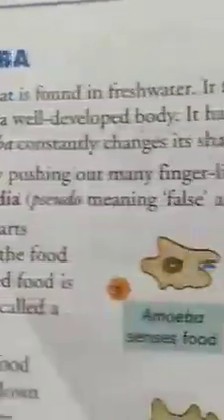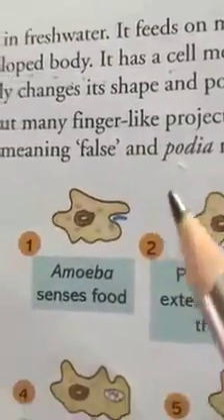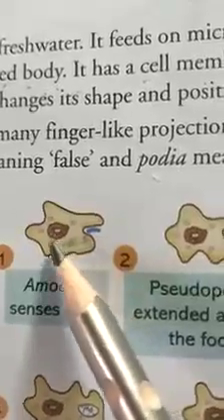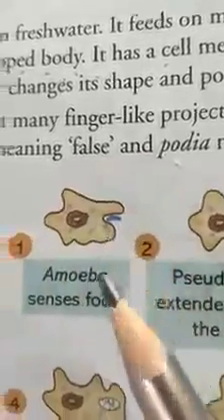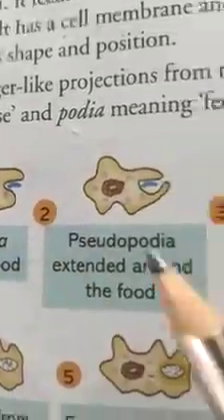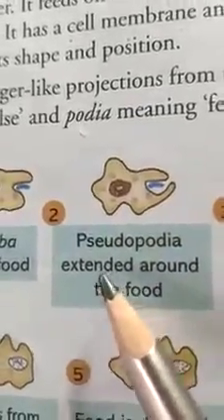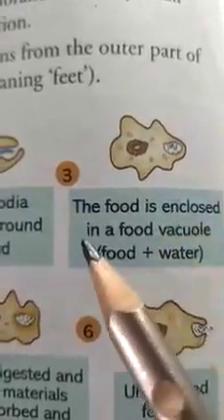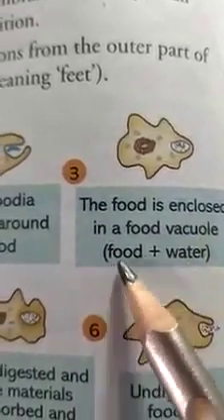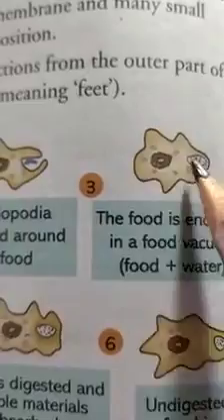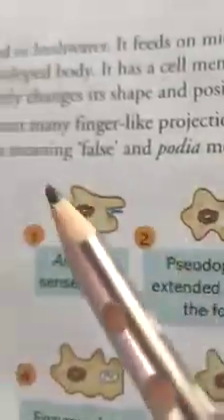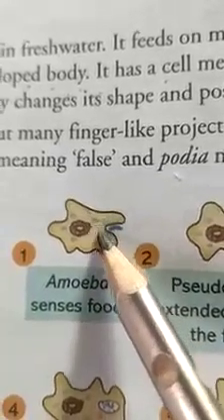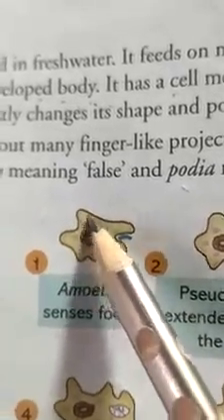Dear students, I will show you what is the vacuole and what is cytoplasm. As you see here, amoeba senses food. Pseudopodia extend around the food. The food is enclosed in the food vacuoles. Dear students, that yellowish portion of this amoeba is called what?